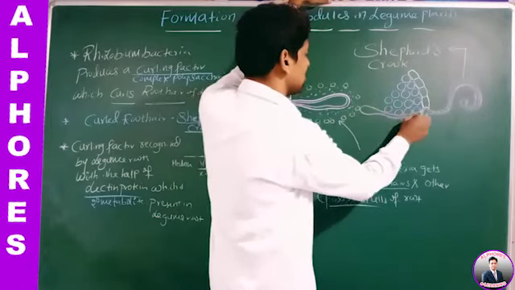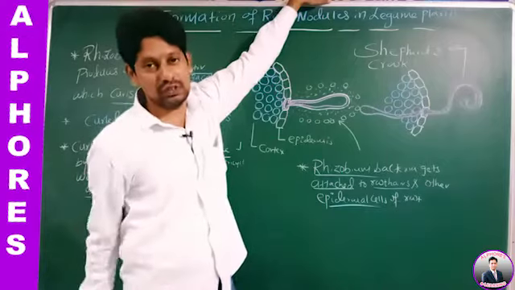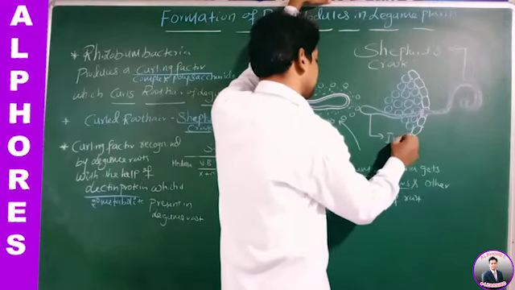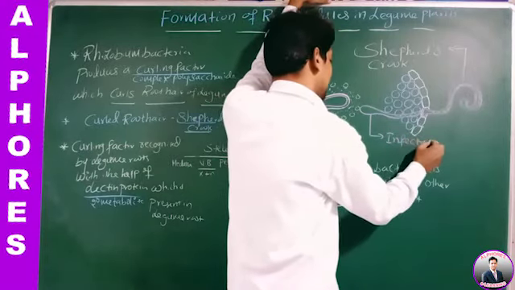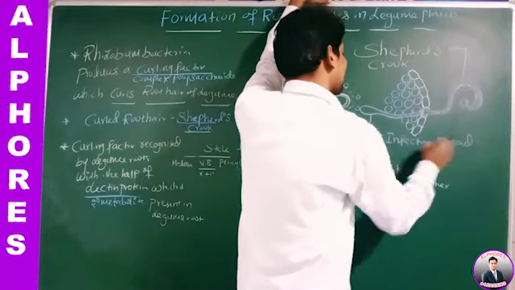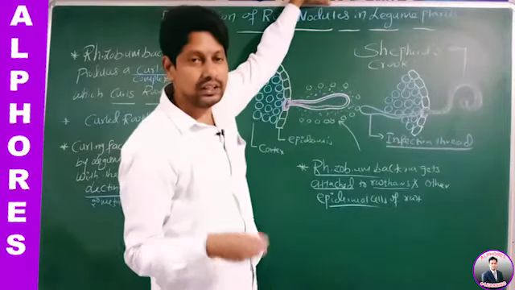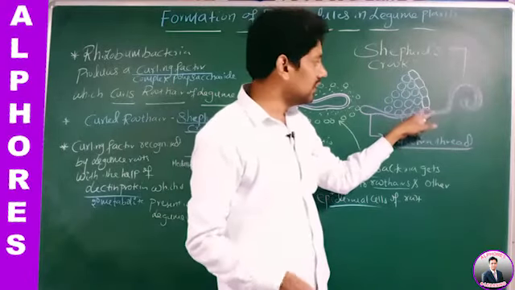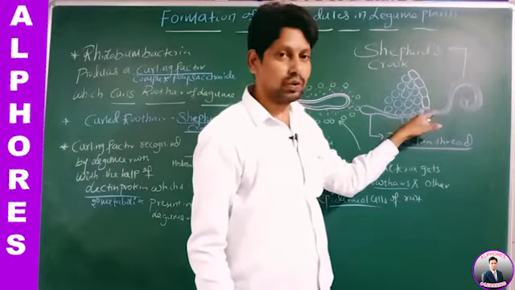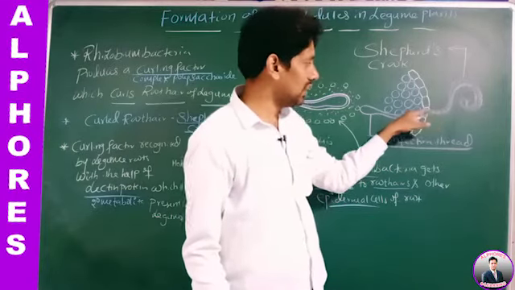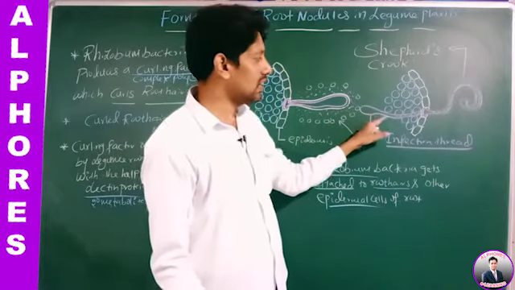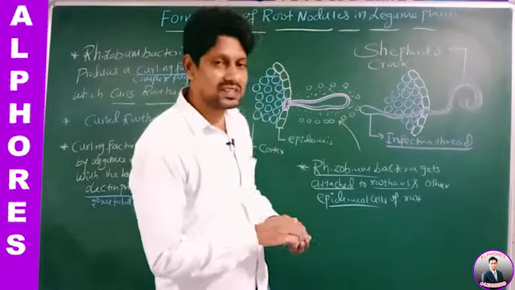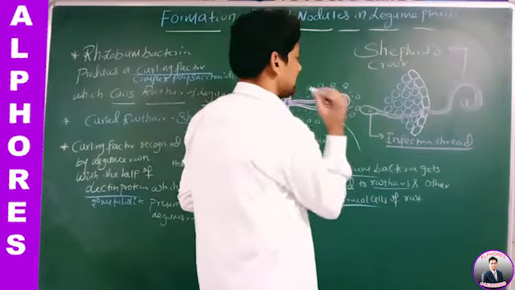Once Rhizobium bacteria enters into the plasma membrane of the root hair, this plasma membrane invaginates into the deeper layers of the root in the form of a thread. What is this thread called? Infection thread. Why? As it carries Rhizobium bacteria into the deeper layers of the root. What does this infection thread carry? Rhizobium bacteria.